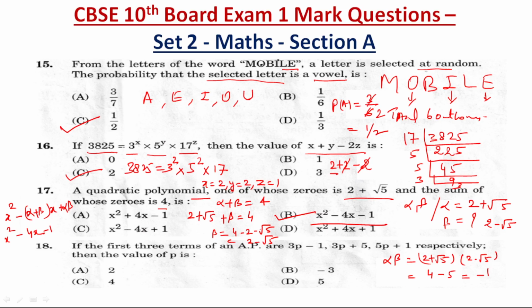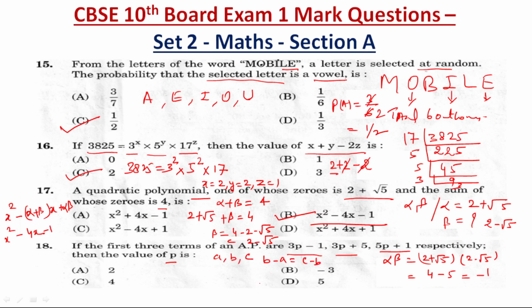Now next one, question number 18. If the first three terms of an AP, that is arithmetic progression, are 3p minus 1, 3p plus 5 and 5p plus 1 respectively, then the value of p is. We know that if three numbers a, b, c are in arithmetic progression, then b minus a will be equal to c minus b.